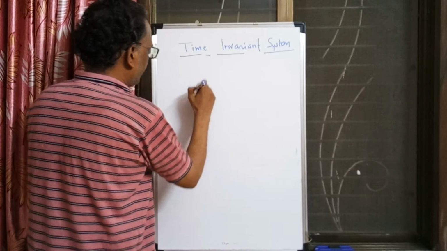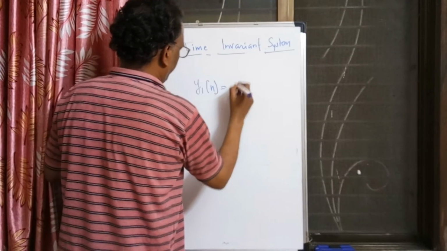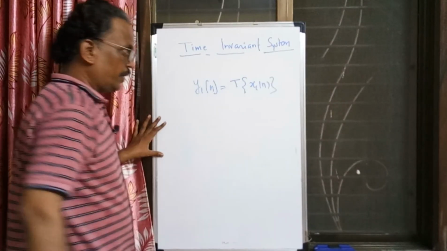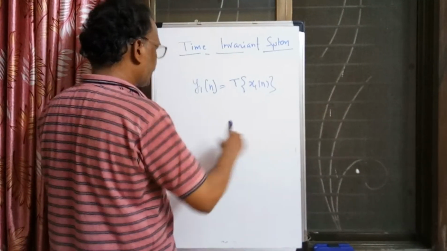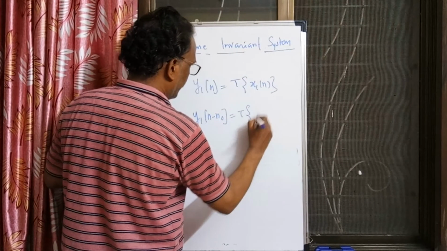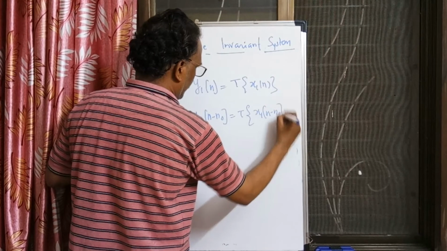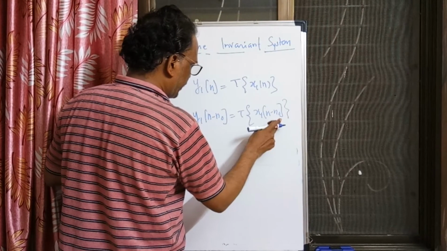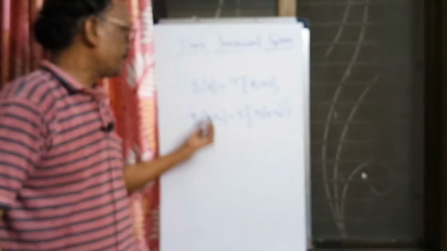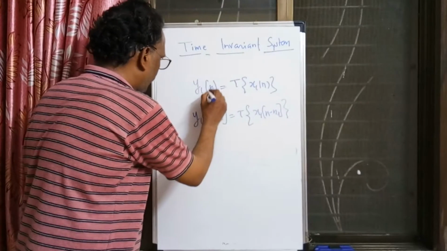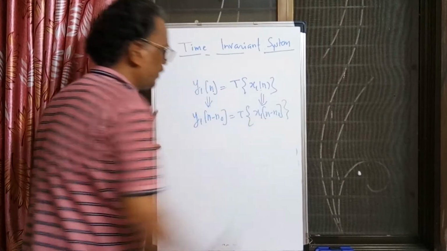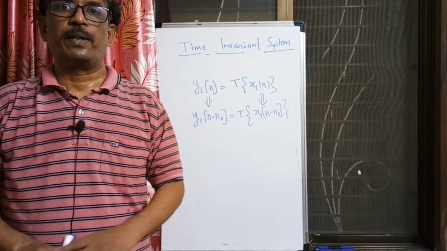If y1 of n is the response of the system to the input x1 of n, then the system is said to be time invariant if I shift the input by n naught and the output also shifts by n naught.